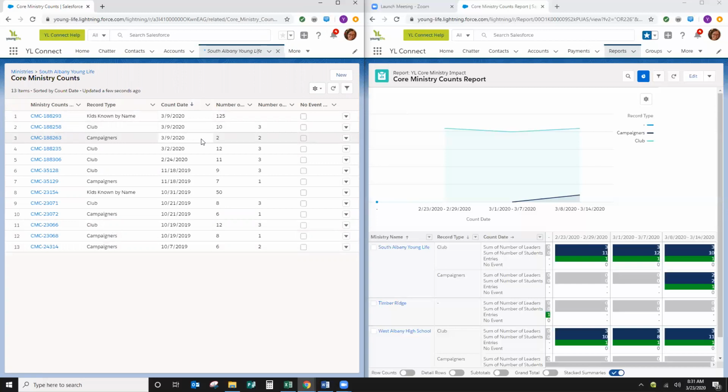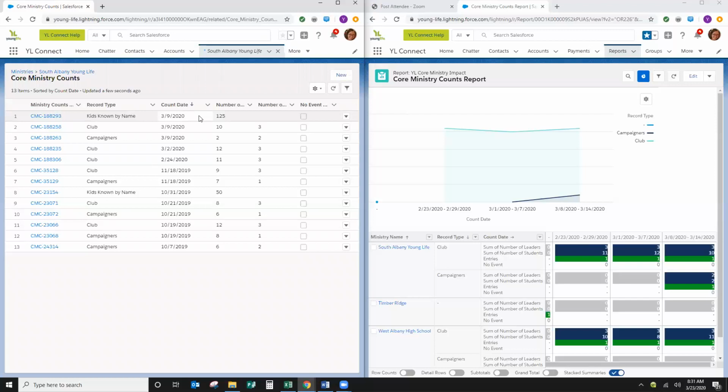This is perfect. I want you to get in the habit of just having an entry every week. You can see for March 2nd, you did club, but you didn't enter campaigners, but that's okay. You can correct that. You can still add entries now by clicking on New.